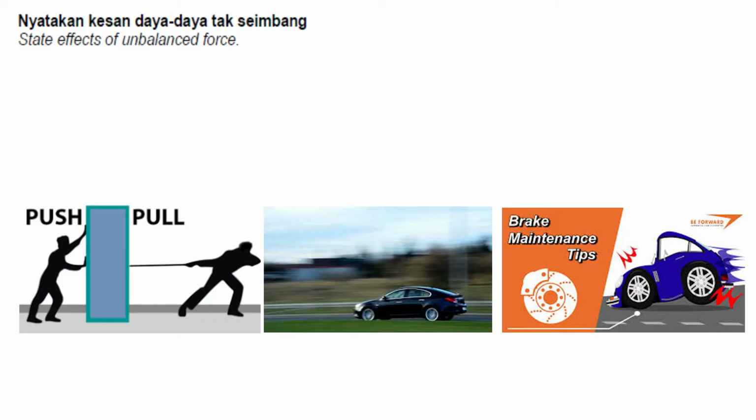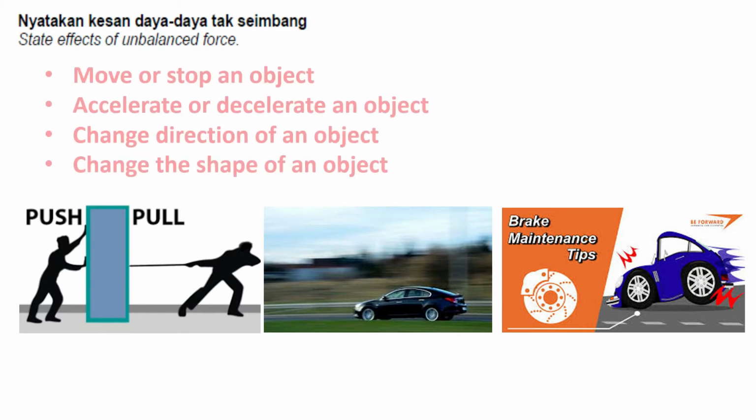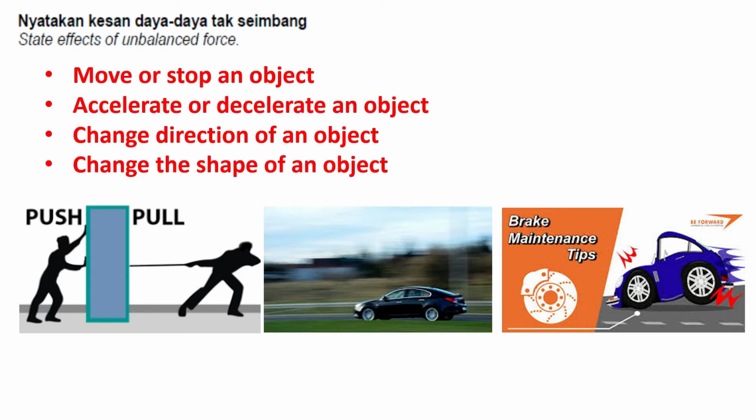The next one, state effects of unbalanced force. So what is the effect? What happens if the force is not balanced? First, it can move or stop an object, and it can make the object move with acceleration, or it can decelerate. Another one is they can change the direction of an object, and the next one is to change the shape of an object. So this is the effect if the force is not balanced.